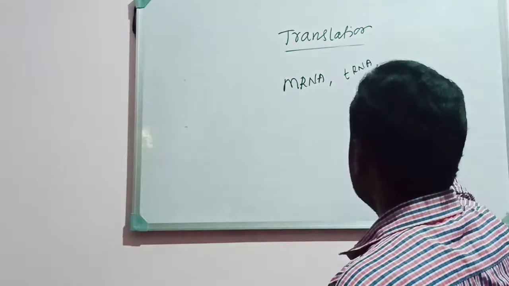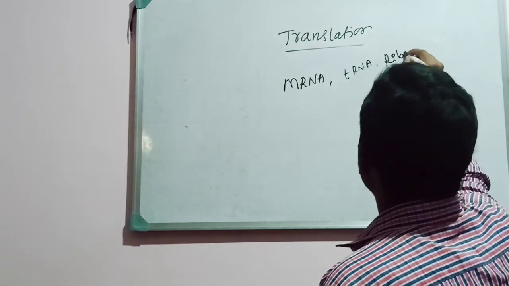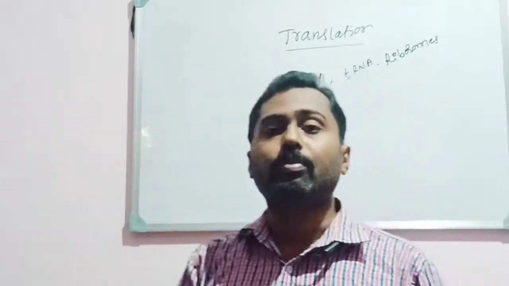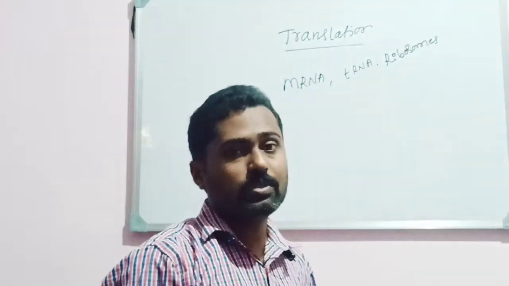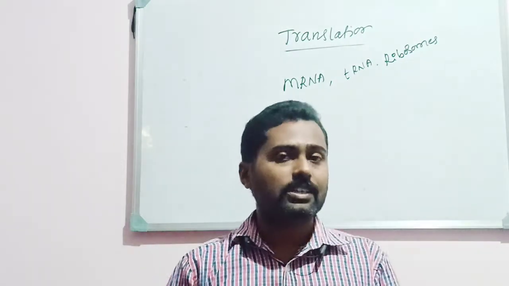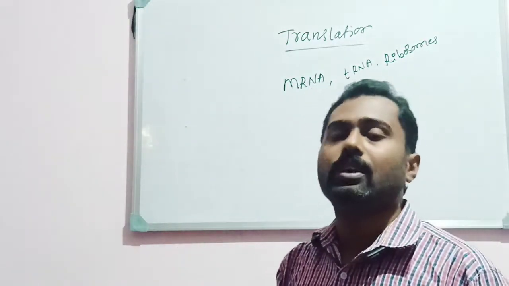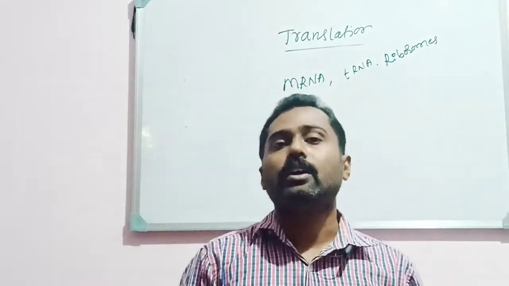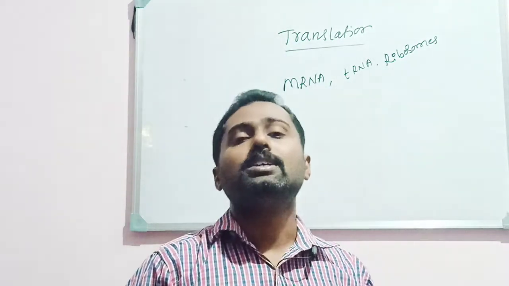Similarly, the major components like ribosomes are also prerequisites, and you know ribosomes are popularly known as protein factories of the cell. You know the reason why? Because they majorly take part in protein synthesis. That's why ribosomes are very much necessary for translation.